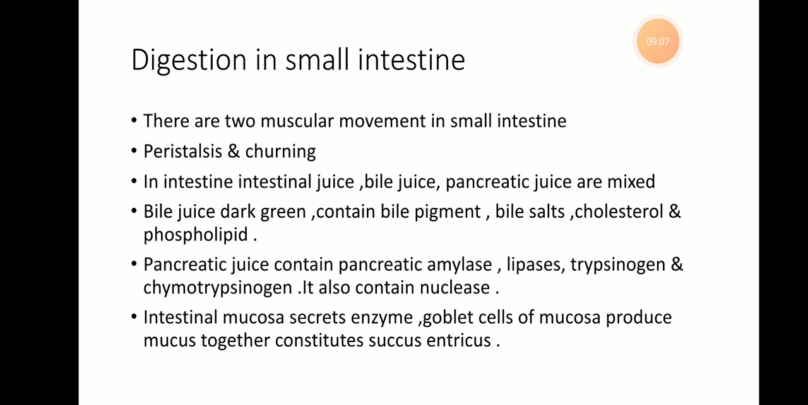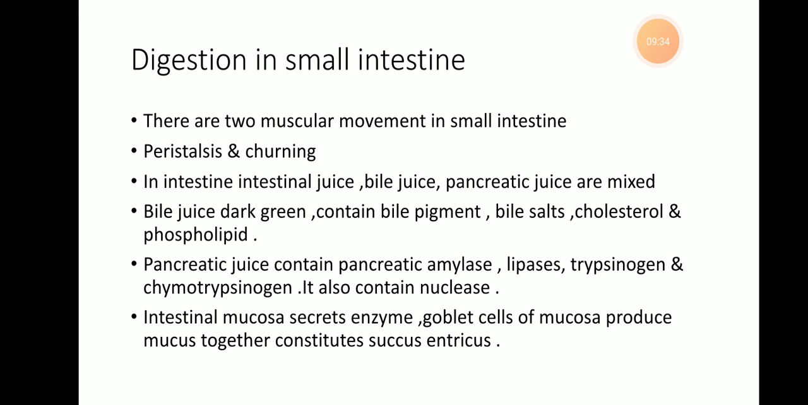Bile juice and pancreatic juice are poured into the duodenum through the hepatopancreatic duct. That means bile juice, which is secreted by the liver as a digestive gland, and the pancreatic juice, which is secreted by the pancreas, are both carried by the hepatopancreatic duct and poured into the duodenum.